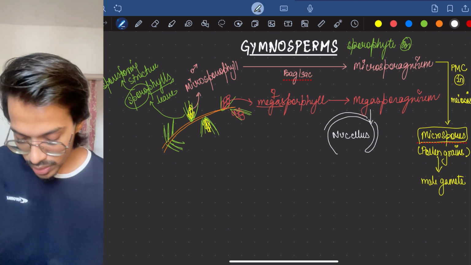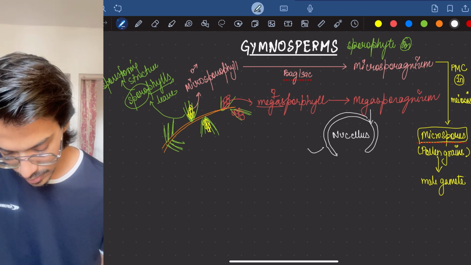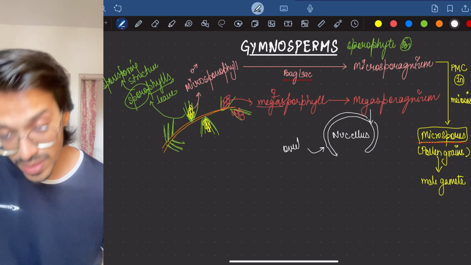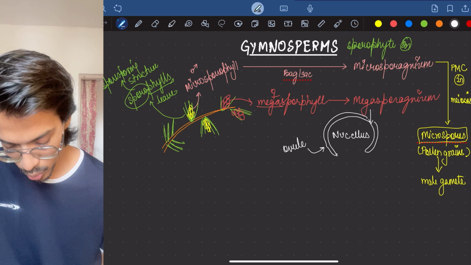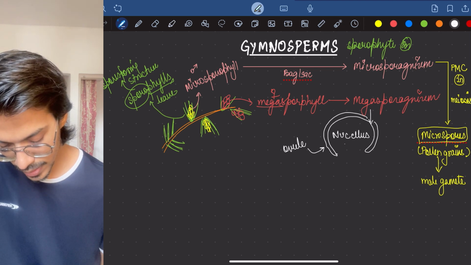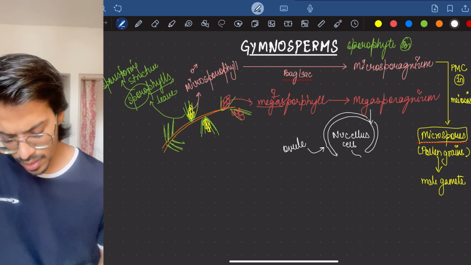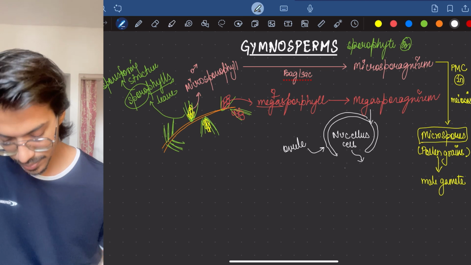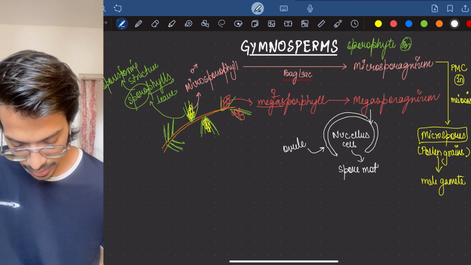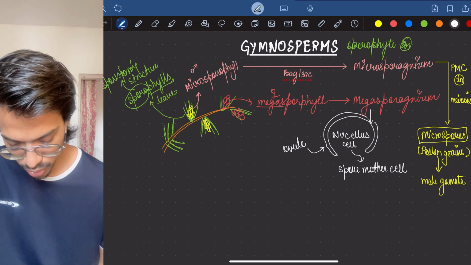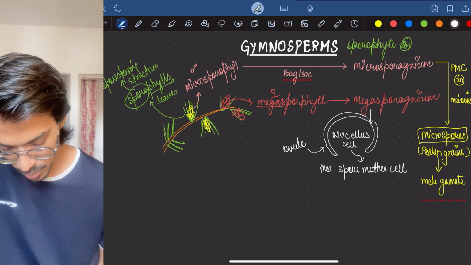Now out of these nucellus cells, one cell will form the spore mother cell, or the megaspore mother cell. This megaspore mother cell will form the megaspores. Same like microspore, they will also form megaspore.